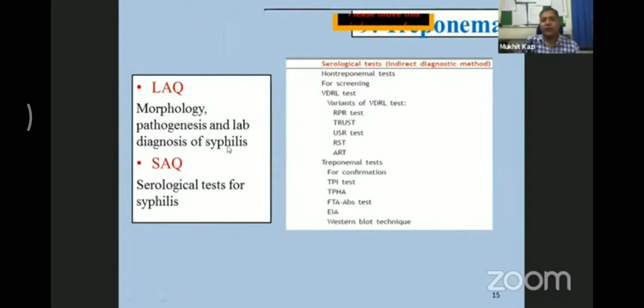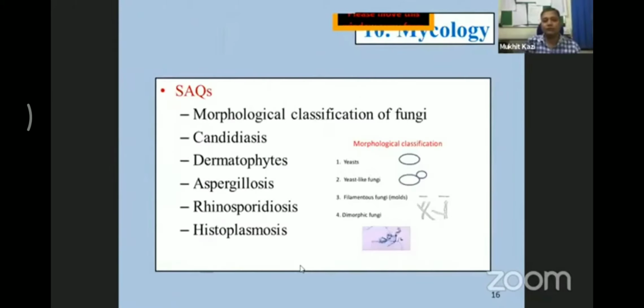And again, in the laboratory diagnosis of syphilis, you can expect a separate SAQ on the serological tests for syphilis. Here again, you need to enumerate what are the treponemal tests and what are the non-treponemal tests. So this is again as per the analysis of several years of questions. This is again one of the most important chapters from bacteriology, that is Treponema pallidum, which causes syphilis. So if you prepare the LAQ, automatically you can prepare the SAQ also.